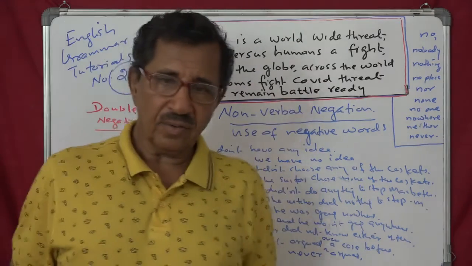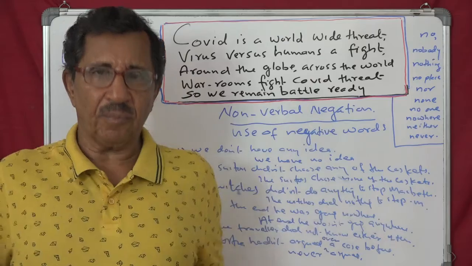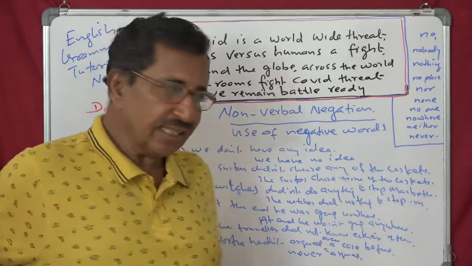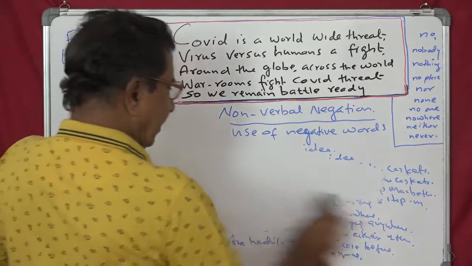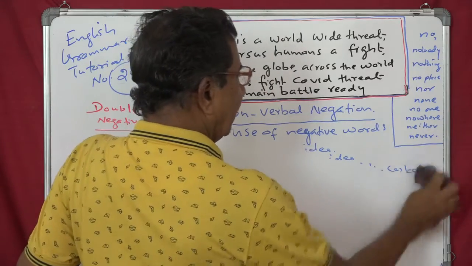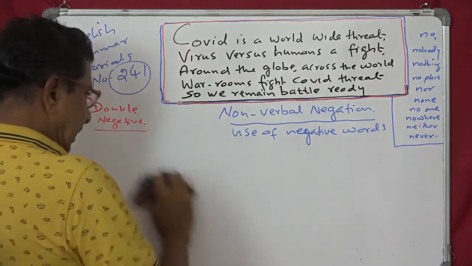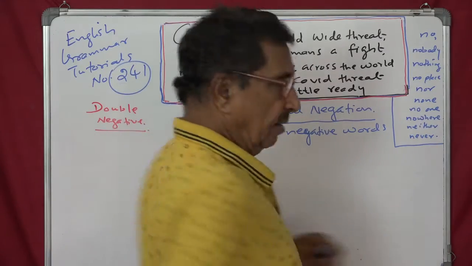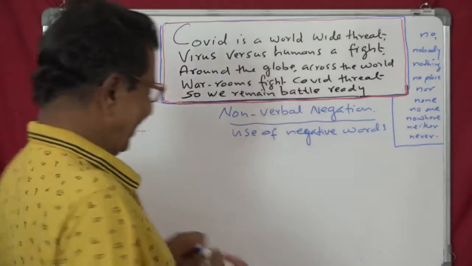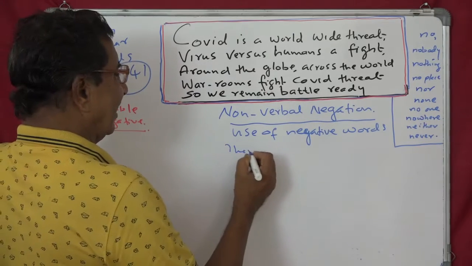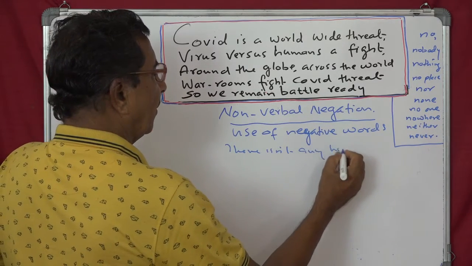Listen. There isn't any hope. Okay? Hope you are following. There isn't any hope. So that is verbal. Then how will you say non-verbal? There is no hope.